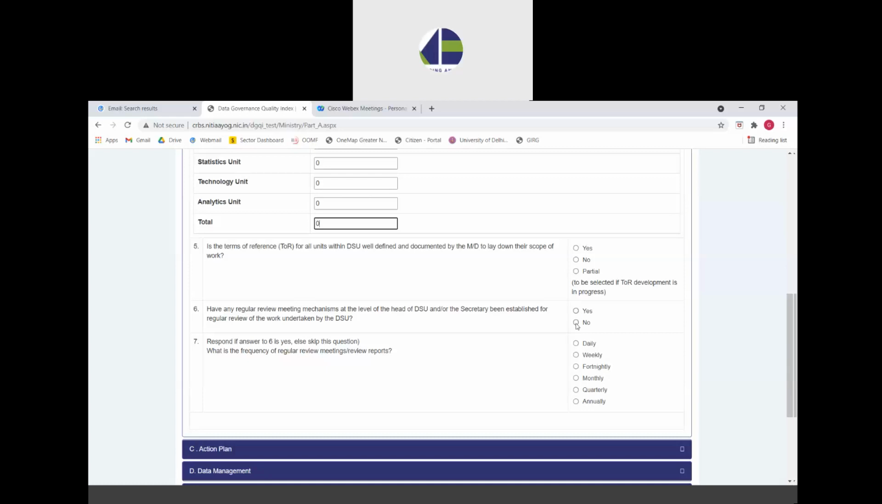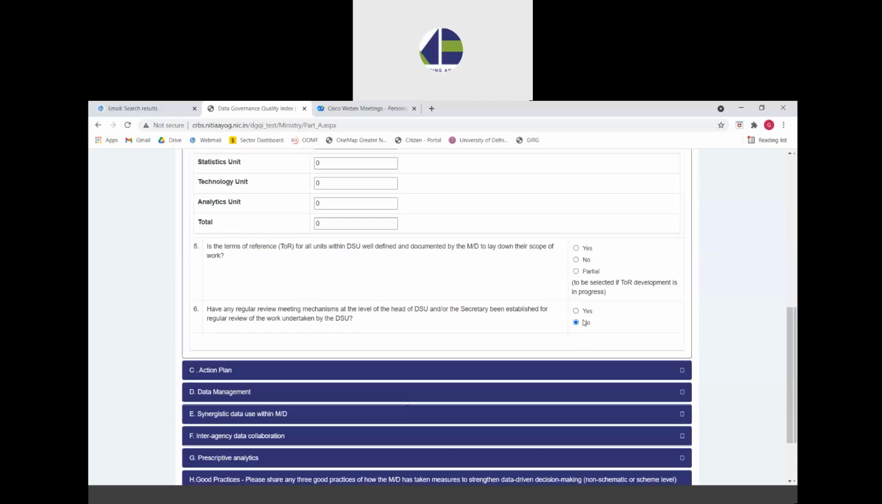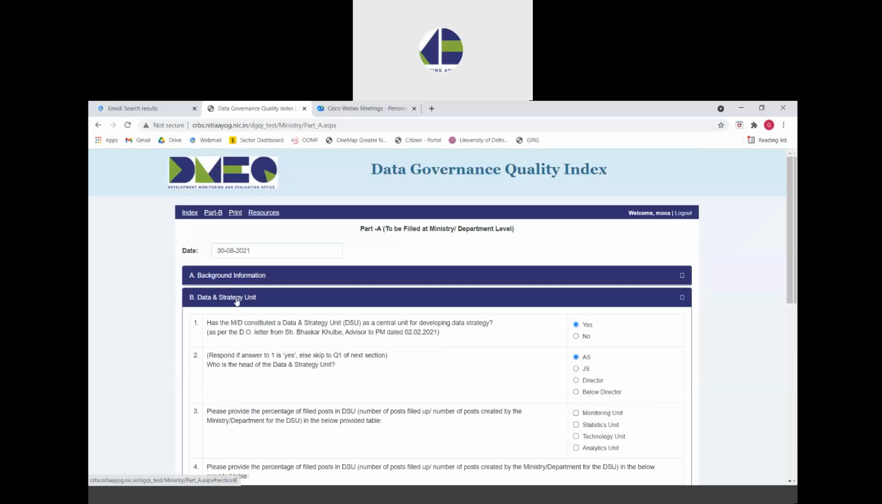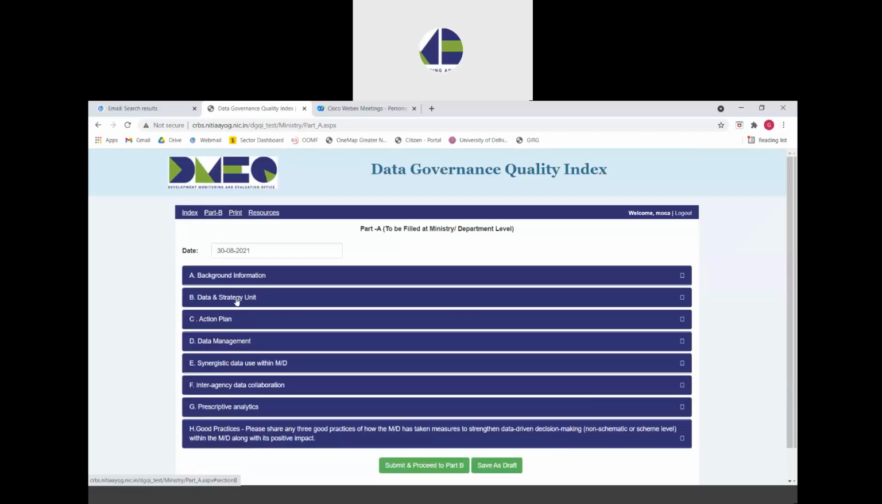Finally, if the answer to question 6 is no, then the next question is not to be answered. But if the response is yes, then what is the frequency of these regular review meetings, as per the guidelines or as per the practice being undertaken by the ministry currently? That has to be reflected, and can be any one of daily, weekly, fortnightly, monthly, quarterly, or annually. So this is all for section B, which is data and strategy unit of part A of the questionnaire.